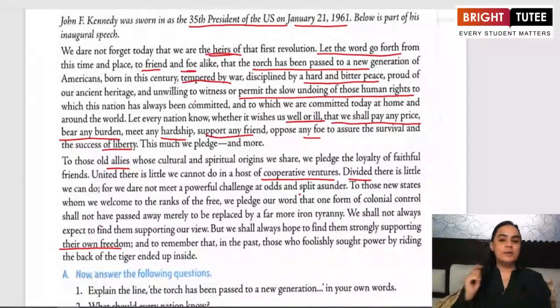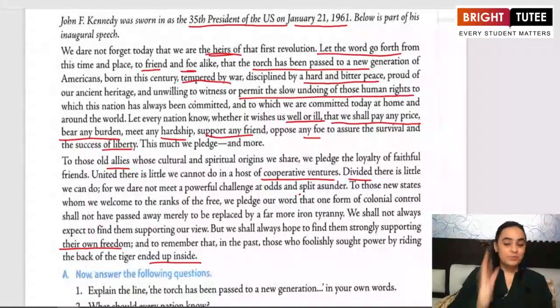And always remember that a person who sat on the tiger, considering himself or herself to be very strong and powerful, hoping that with the help of that tiger, he or she will be able to control the other people, actually ended up being inside it. Means at the end, the same person was eaten up by the tiger. So you might consider yourself to be stronger. You might think that you can rule everybody, but at the end of it, be prepared that your shortfall, your downturn is also not far away.